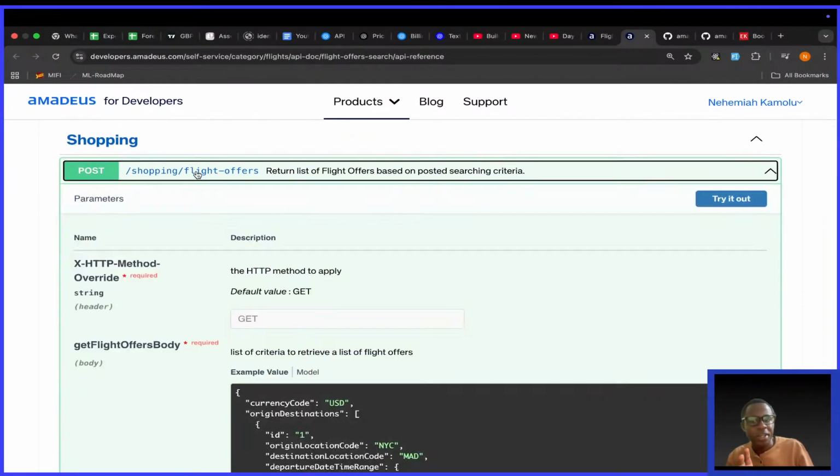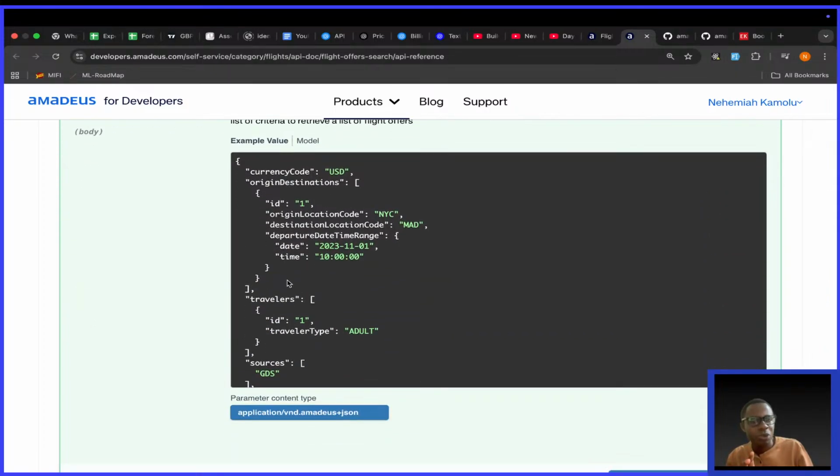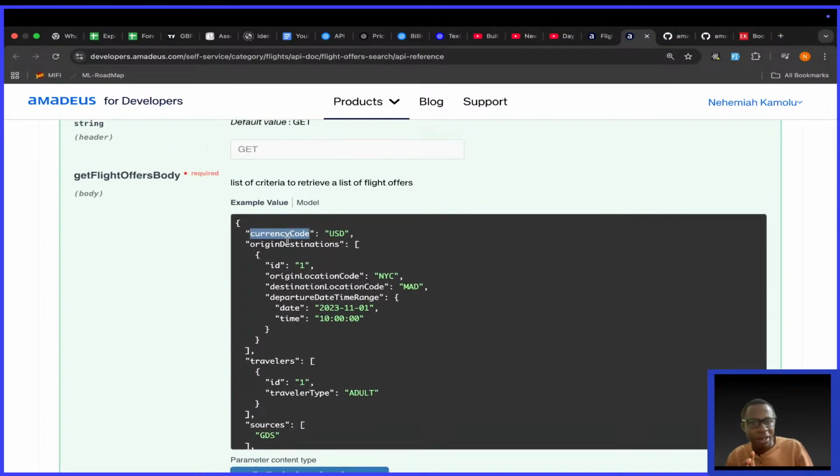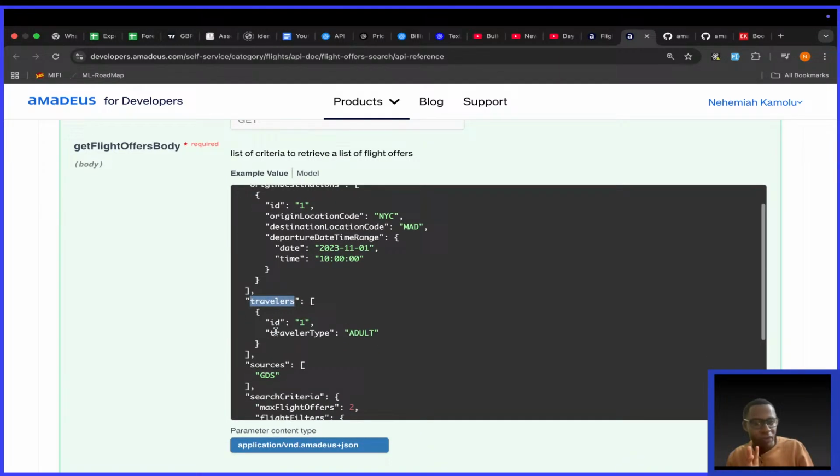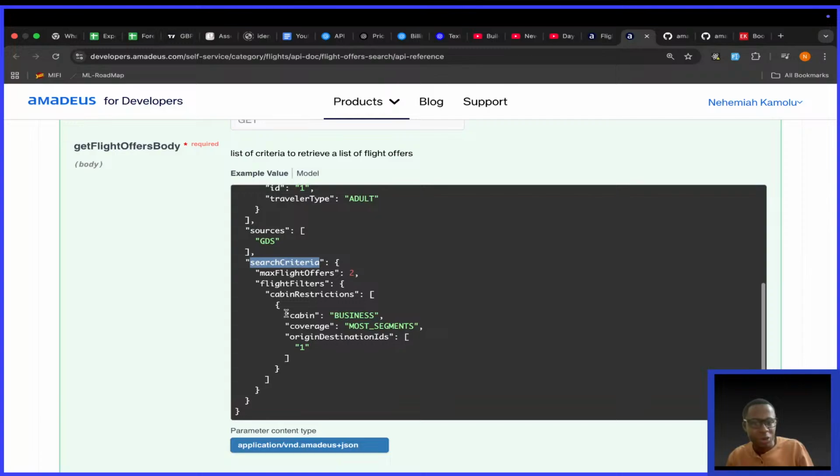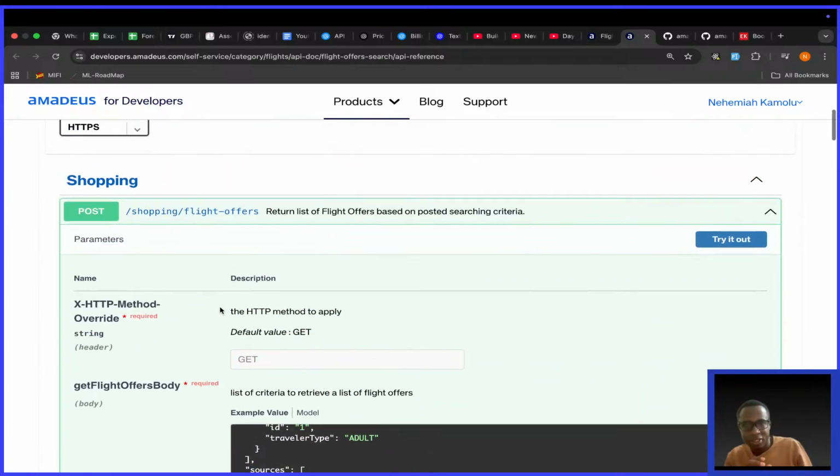We did the POST, and POST has a lot of things. Look at the body: currency code, origin, destination. I'm not saying it's bad. It's very good for the use case. You have the traveler information, search criteria. It's more powerful. But usually for an MVP, you need something basic. I want something basic which will be usable by real users before I continue expanding it.